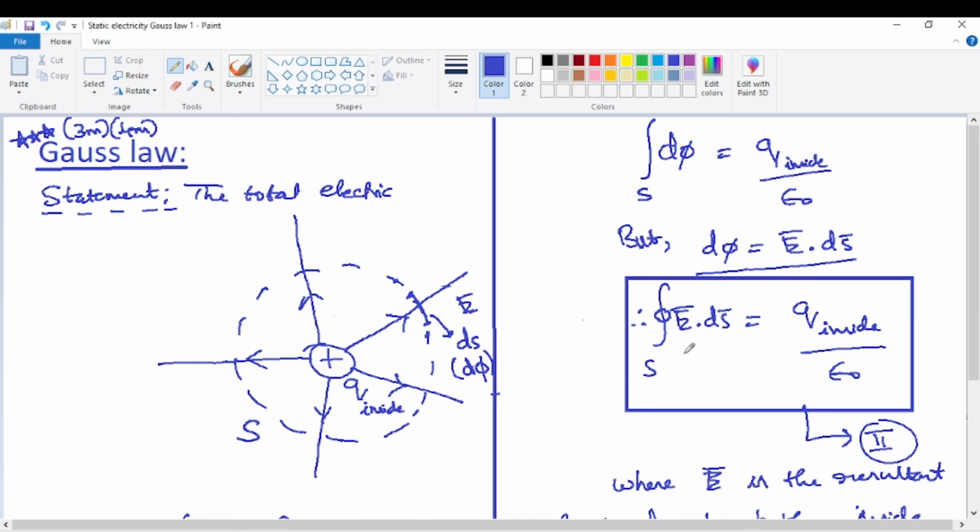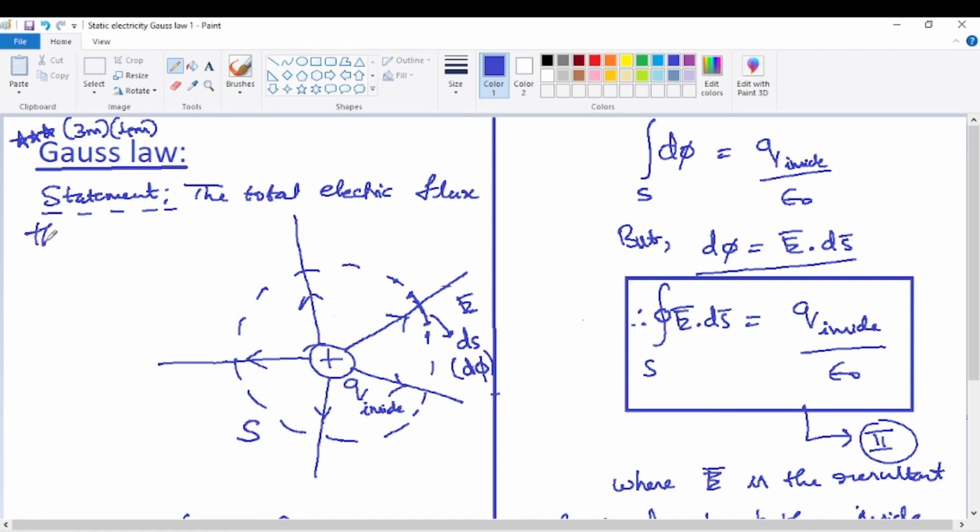Such doubts require a lot of time. Problems are very simple, they can be solved quickly. Doubts related to derivation take a lot of time, but at least some time you should spend. Even 10 minutes per day is very good in trying to answer such questions. So the total electric flux